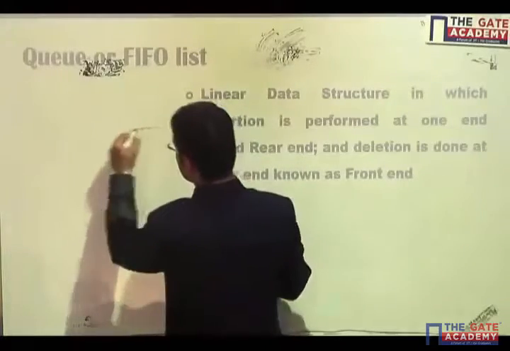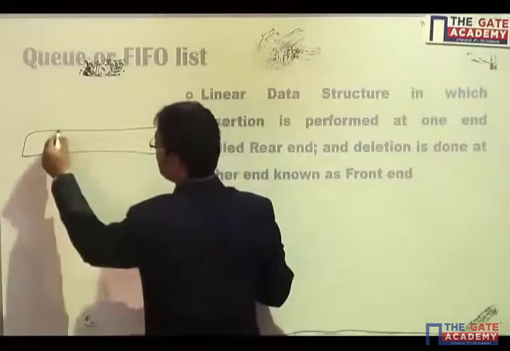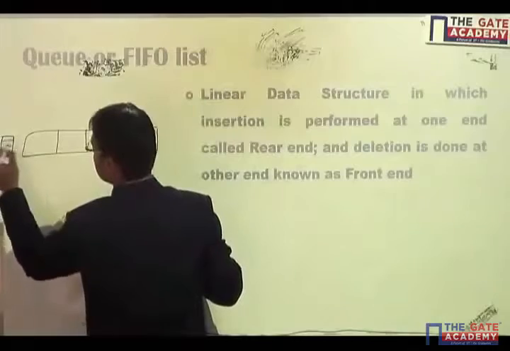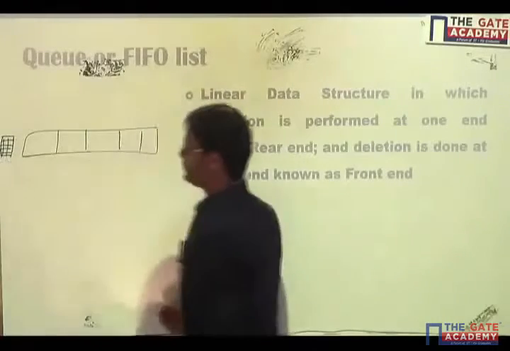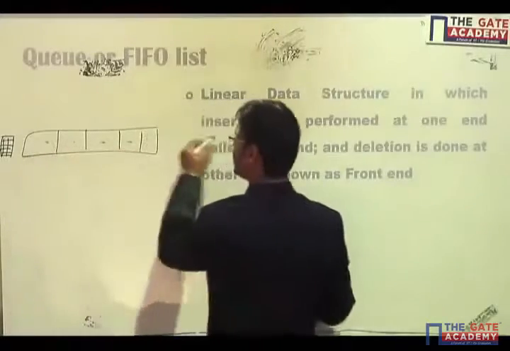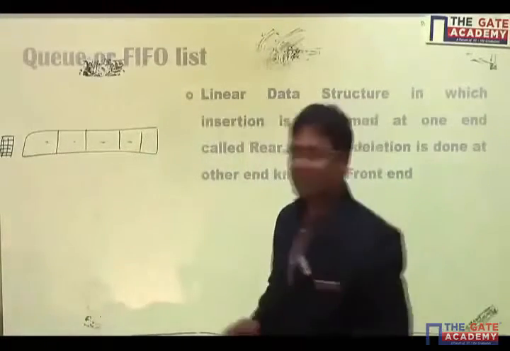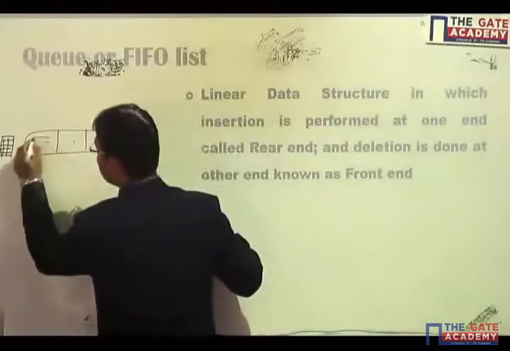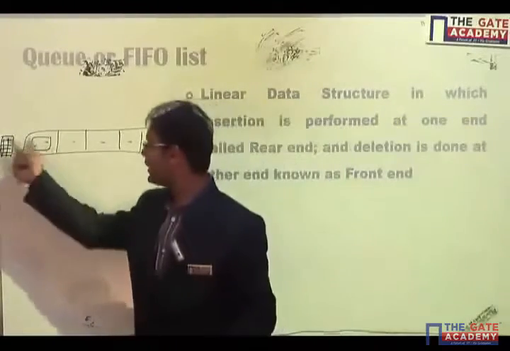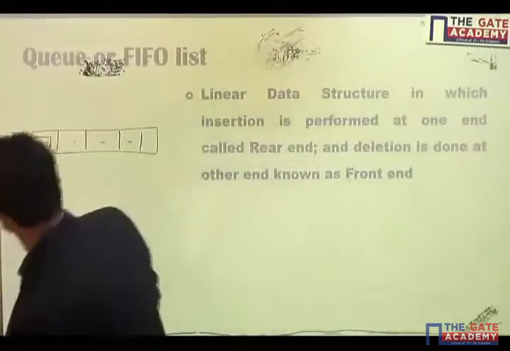If I take a particular list, let's say this is the ticket window. If persons are coming here, deletion will be done from the front of the queue. That fellow will get the ticket and come out of the queue.